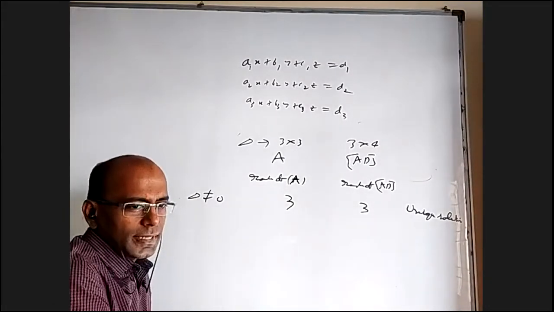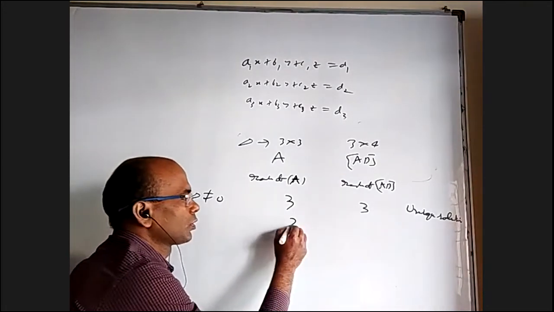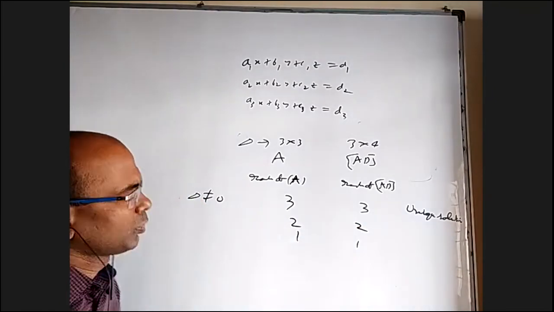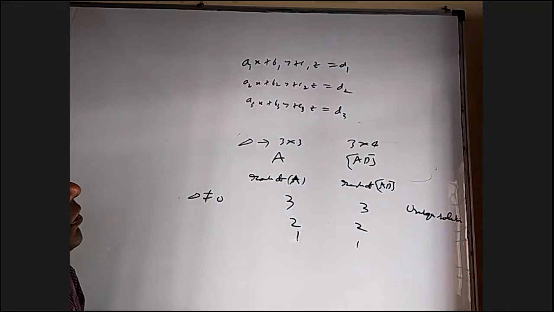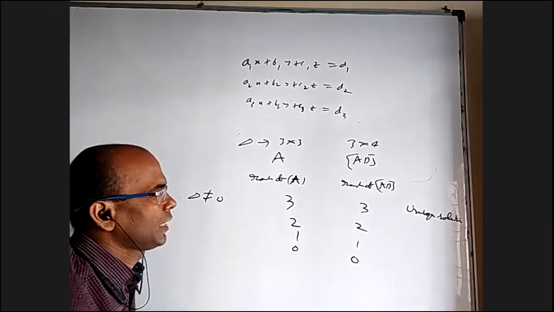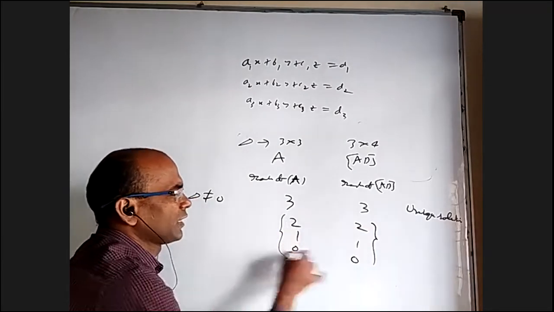Let's say both ranks are equal, but not 3. Both are 2 or both are 1. Both are 0 means all elements should be 0. Nothing wrong in that also. Then that is the case of infinite solutions.